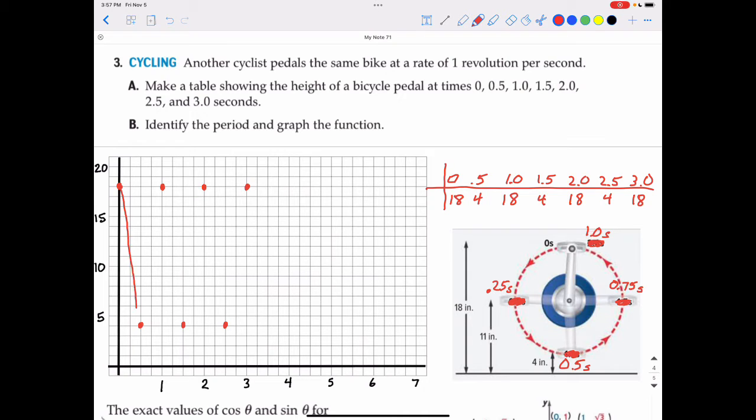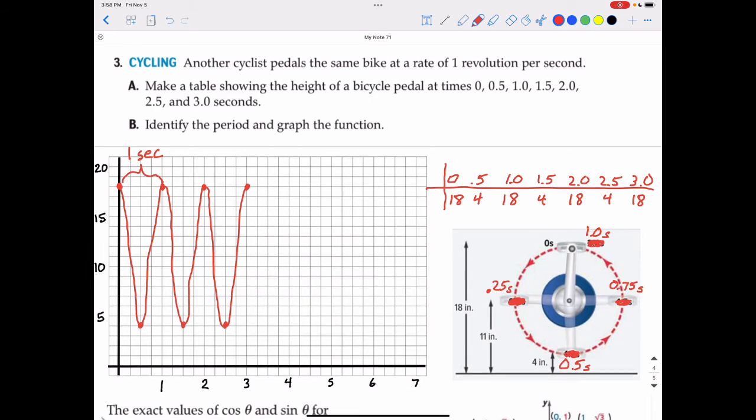So down, make kind of a smooth transition, then back up. And back down, and then back up, and back down, and back up, and it continues to make that same pattern over and over and over again. So this time the cycle is a little bit shorter. It has a period of 1 second.